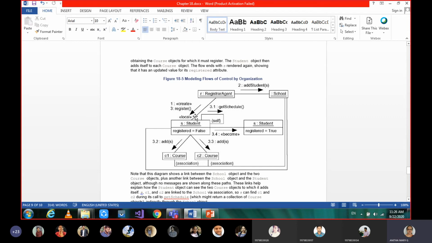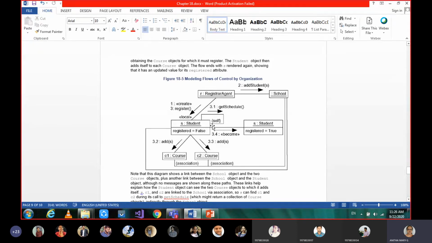So that is 3. And after that, get scheduled, which is 3.1. For that student, a schedule will be given, asking him to join which course, and what the details of that course are, when it is going to start, and all.